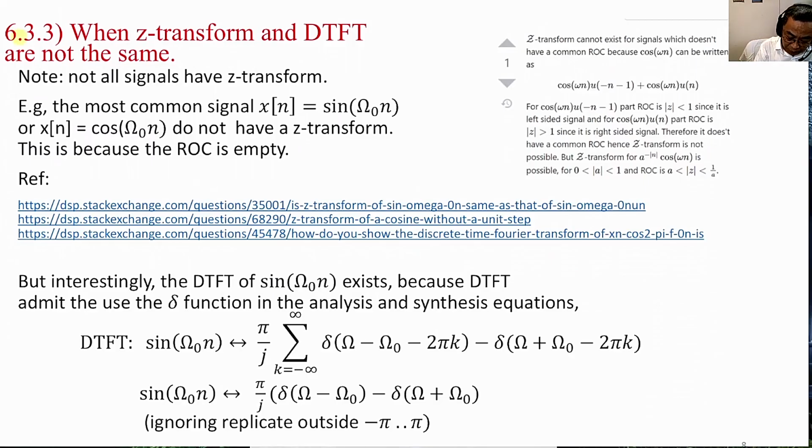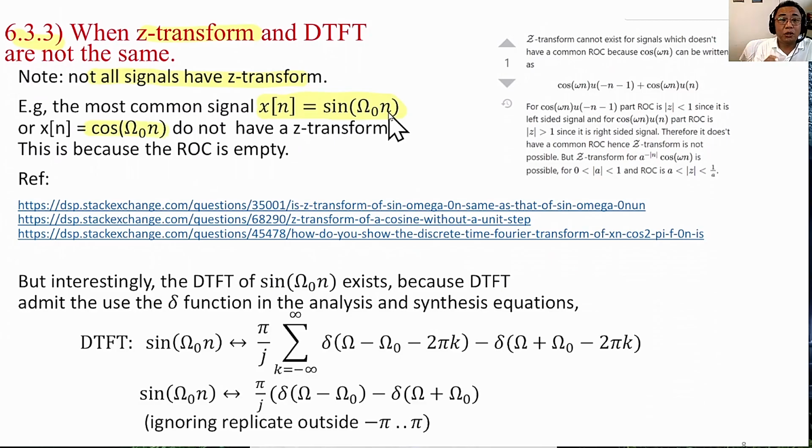This is 6.3.3. Although we have seen that the Z transform is a very nice tool to use, and we can easily convert the Z transform to DTFT representation, we must now see that not all signals have a Z transform. Look at this signal. This is the most common sinusoid, but it is everlasting. N will go from minus infinity to infinity, same as cosine omega naught n.